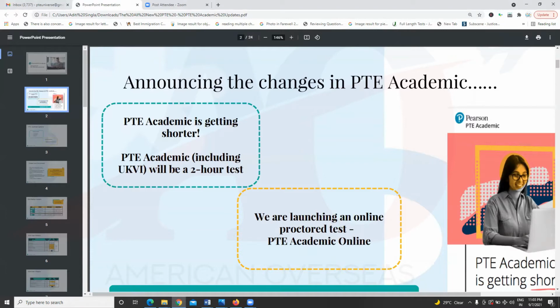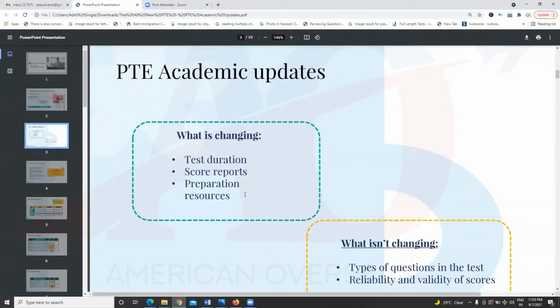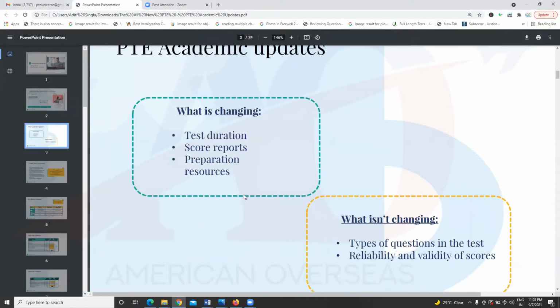But very important, PT Academic Online is not going to be accepted for all visa purposes. So you need to make sure you check whether your institution is accepting PT Academic Online or not. But for visa, you will need to take PT Academic, and for that you have to visit the test center. So there are a lot of changes. First of all, test duration has changed, score reports have changed, and preparation resources have also changed.